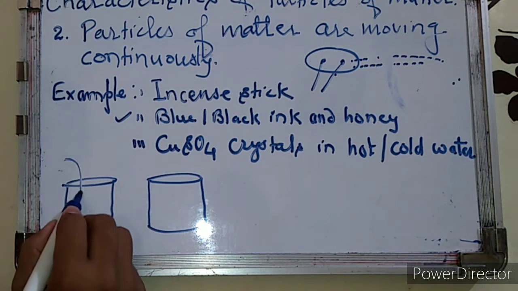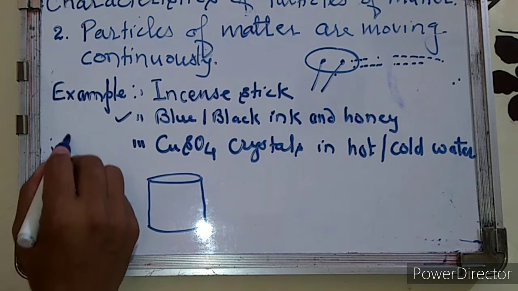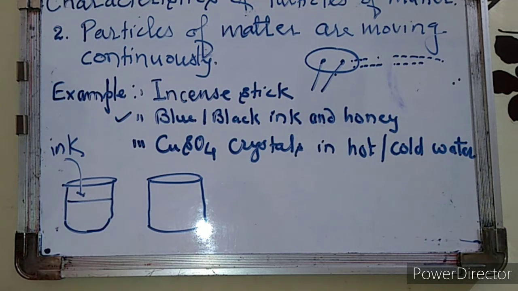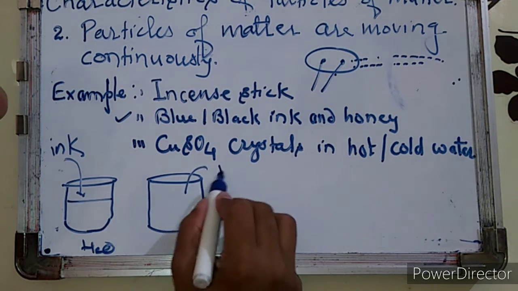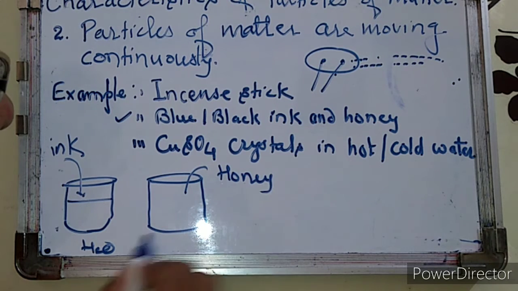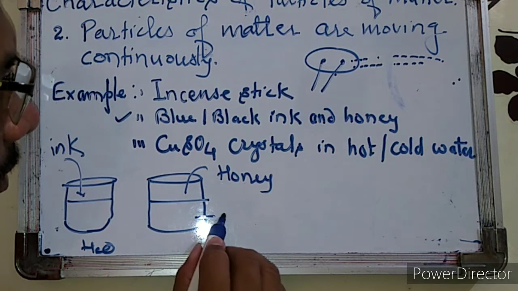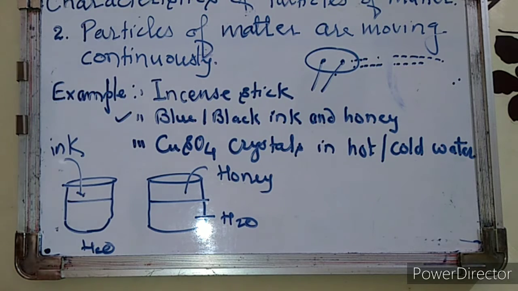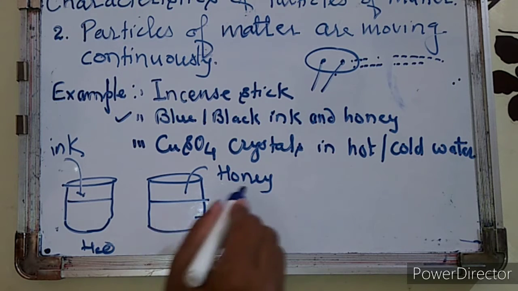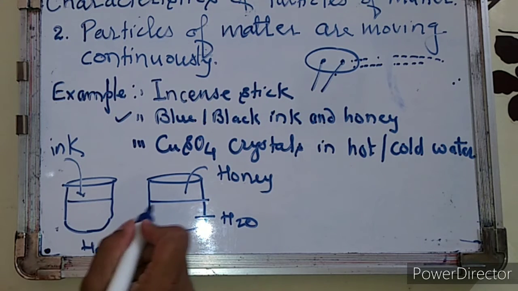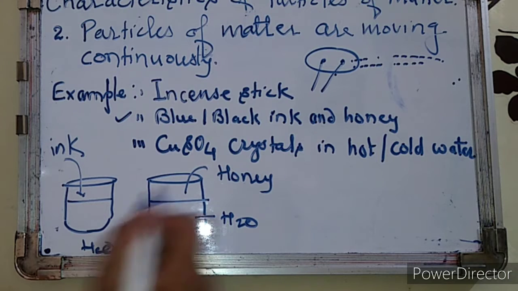Here water is already taken, and an equal amount of water is taken in the other beaker as well. If you add the ink and the honey, they will take some time to dissolve or diffuse.